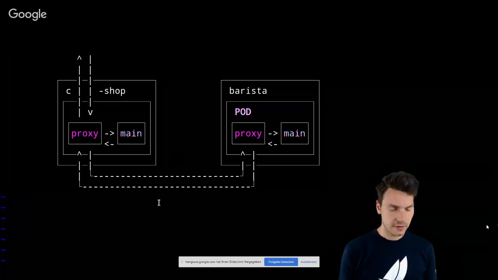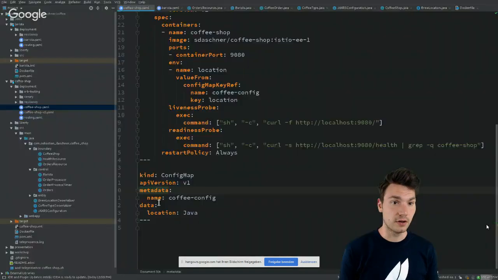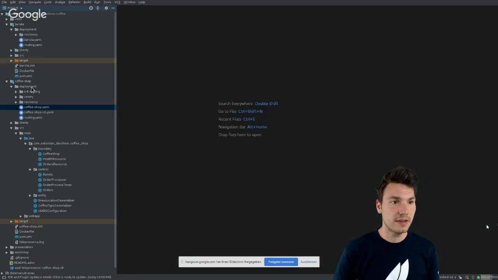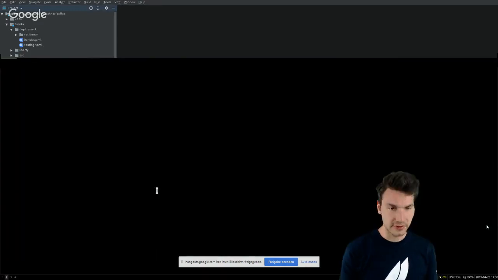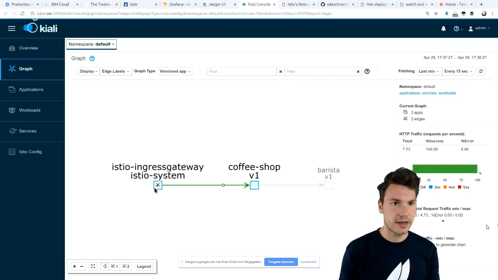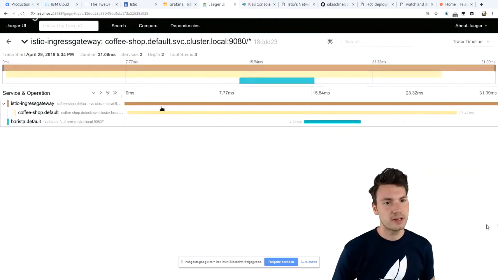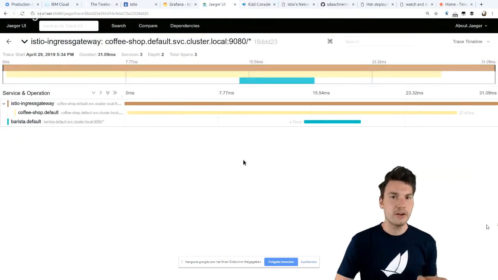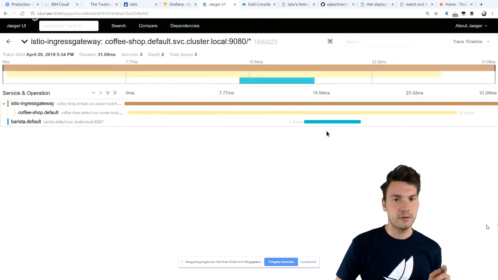There is another thing to be done in Jakarta EE, or in our application actually, if we want to make that work. Because if you imagine how that distributed tracing technology works, specifically, how does Jaeger know that this request is somewhat correlated to these requests?